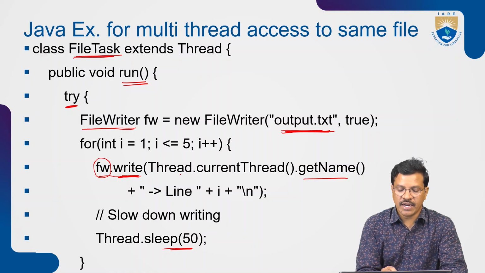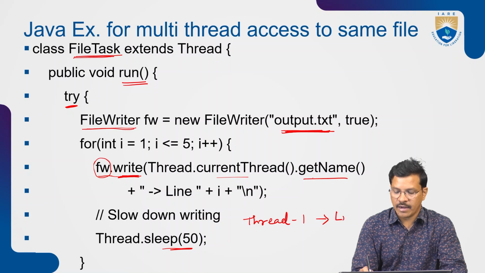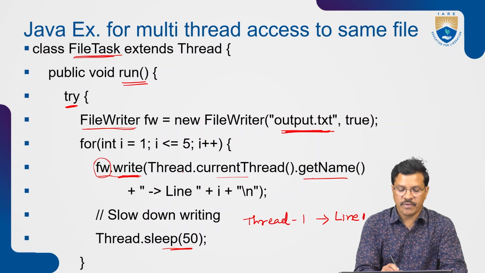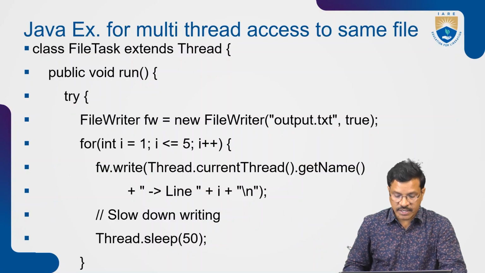Each time, Thread.currentThread().getName(). What is the current thread? Current thread dot get name gives Thread-1, then a hyphen, then the line text. In this line, what is the i value? The first one is line 1. Next the for loop is iterated: Thread 2, line 2. Thread 3, line 3. Like that we are expecting. So our expected output is